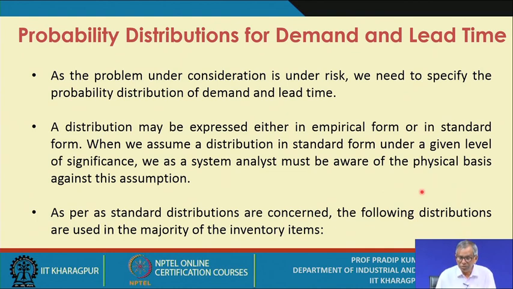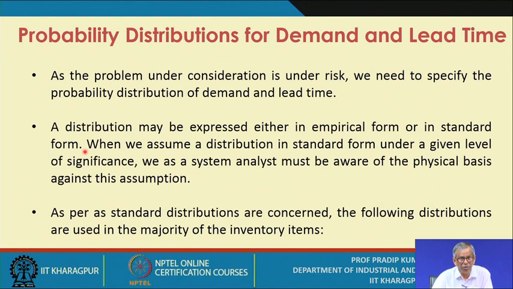What is known is the distribution of lead time. So as the problem under consideration is under risk, we need to specify the probability distribution of demand as well as the lead time. A distribution may be expressed either in empirical form or in standard form.